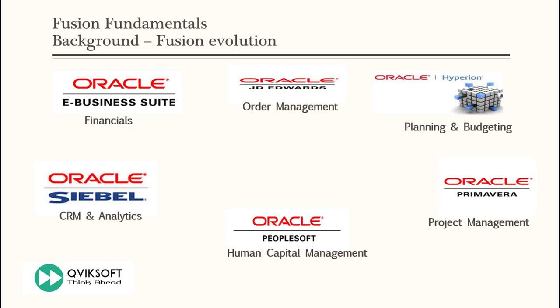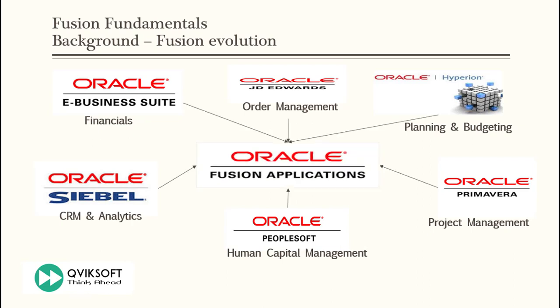So all these products, we are all aware that these were acquired over a period, but if you wanted to use these products, you had to install them on different servers, with different management of the servers, and all the overhead which came with all those different applications which we had to get familiar with. But now, what Oracle has done, they have combined the best of all these products into one product called Oracle Fusion Applications.